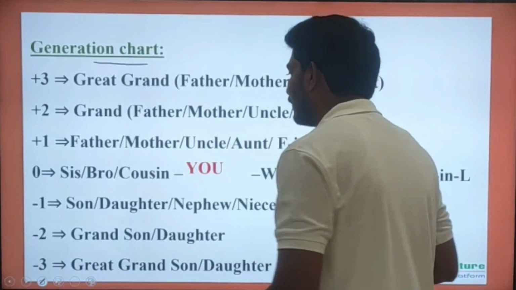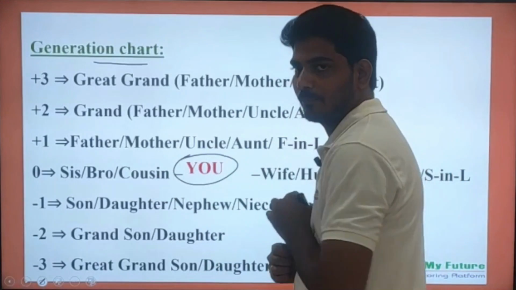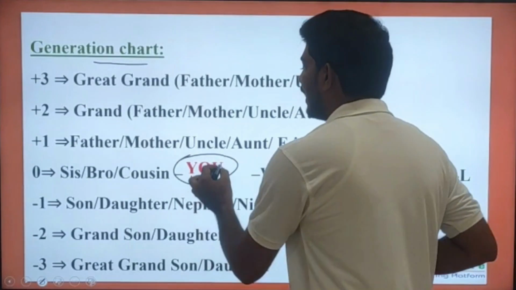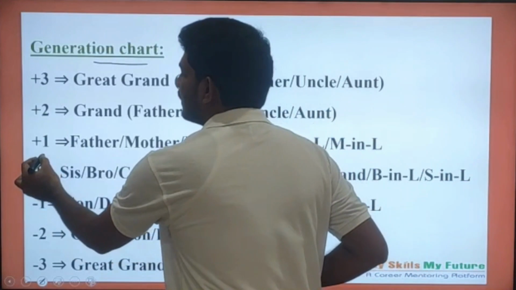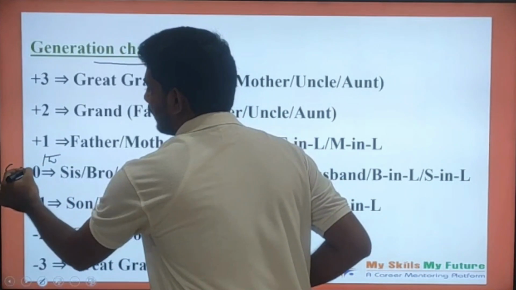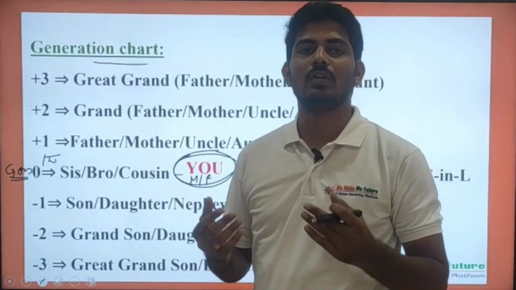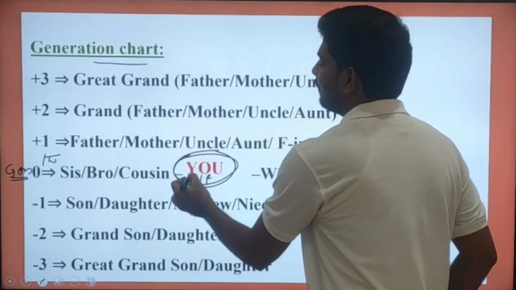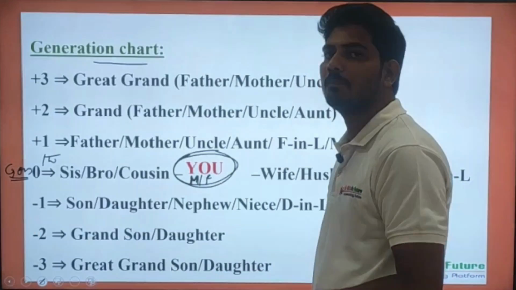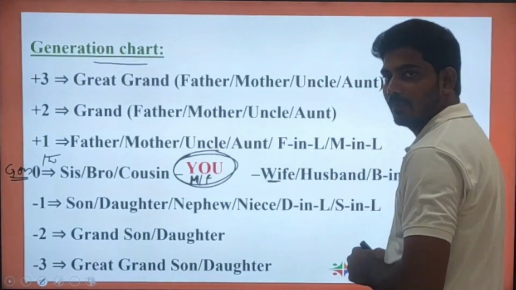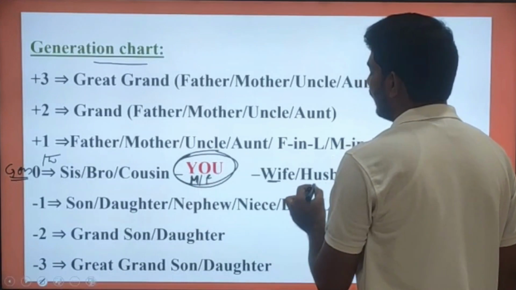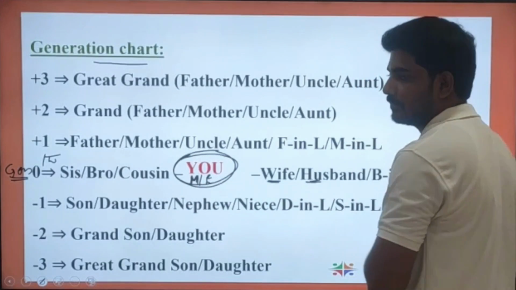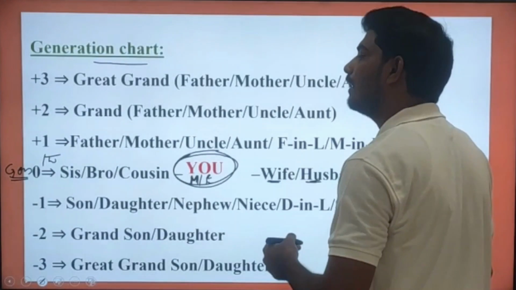So let us see the things here. Suppose let us assume that you are at this position. You may be a male member or a female member. Suppose we are at this position, which means we are at zeroth generation. Always consider that you are at zeroth generation or zeroth position. At this position, suppose you are a male person. If you get married, you'll get your wife. Suppose you are a female person, you'll get your husband.